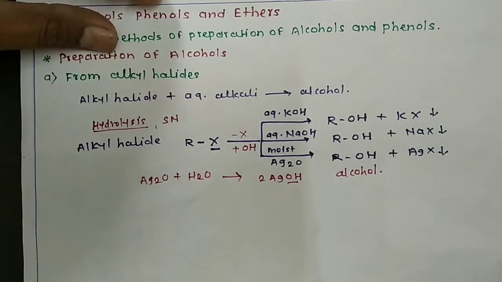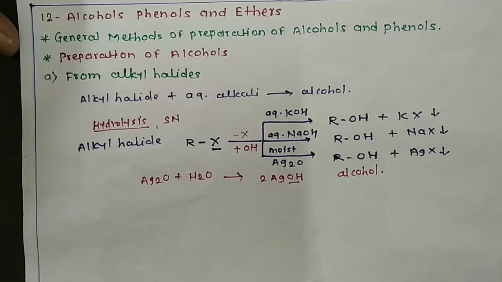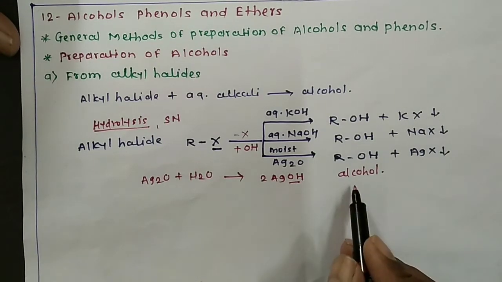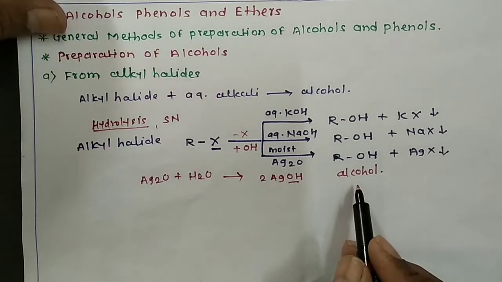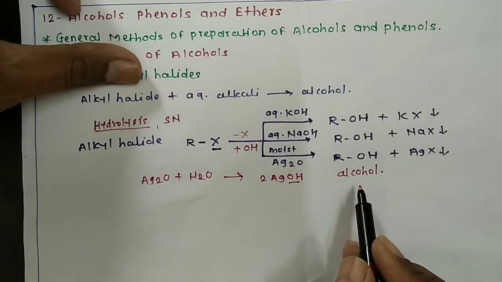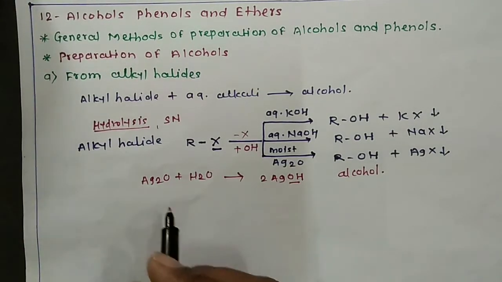So in this way, from alkyl halide, by replacement of halogen atom by OH group, we can prepare the alcohols. This reaction is known as nucleophilic substitution reaction.